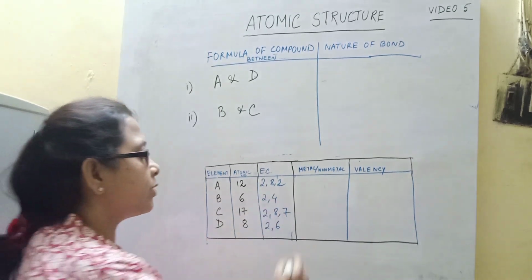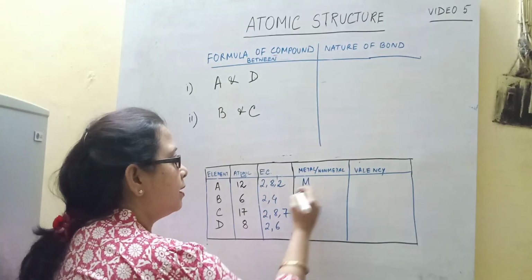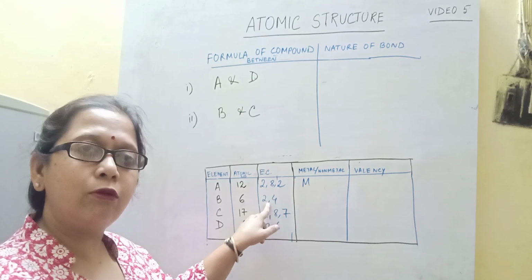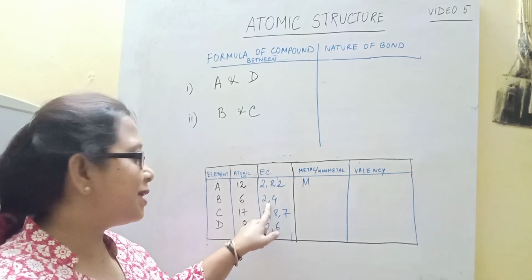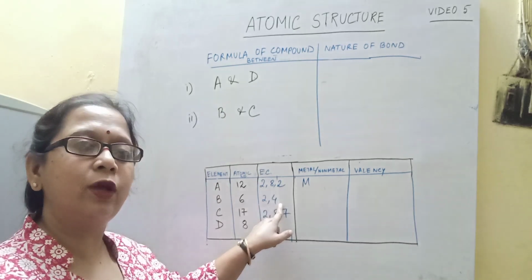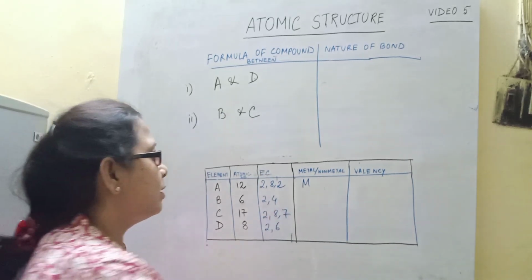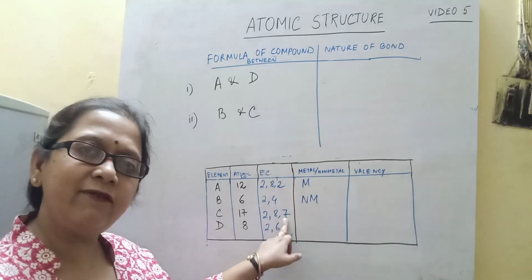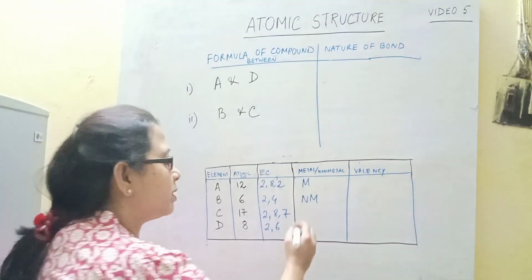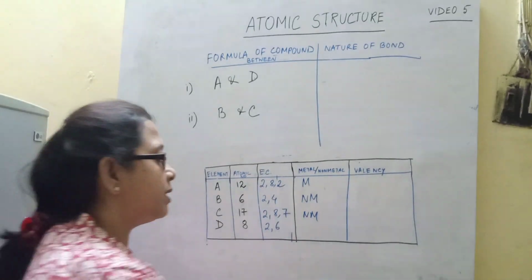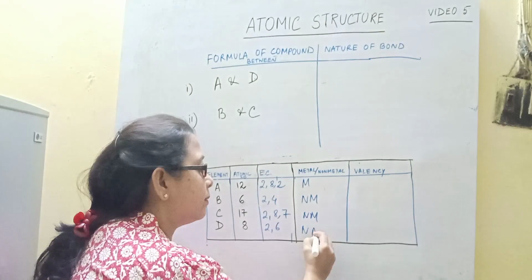So 2 valence electrons, so it is a metal. 4 valence electrons, so as I told you, it is a non-metal, but it can share only 4 electrons. It will neither lose nor gain. So it is a non-metal. Then 7 valence electrons means it is a non-metal. And again 6 valence electrons means this is also a non-metal.